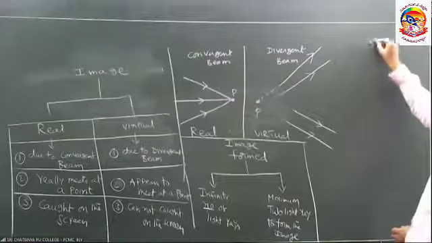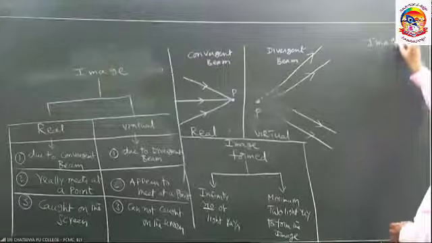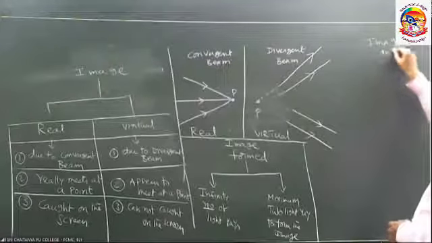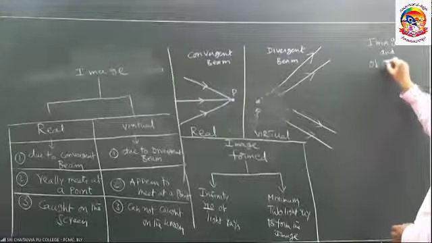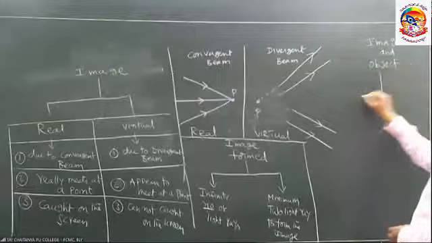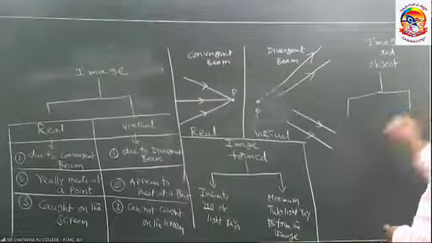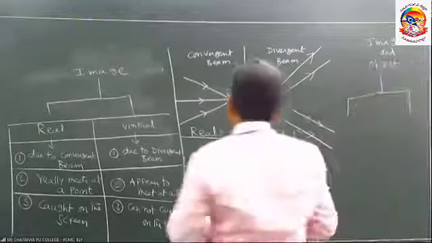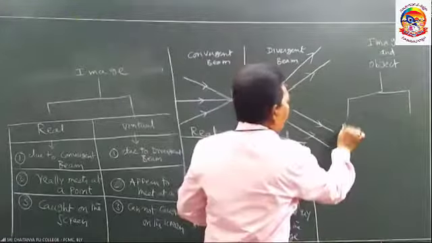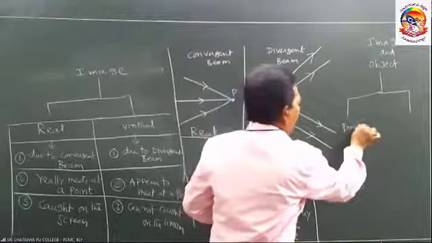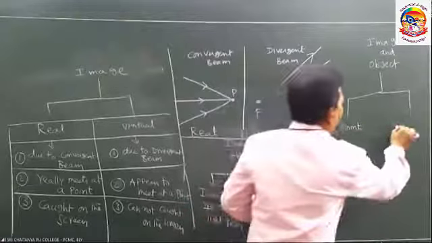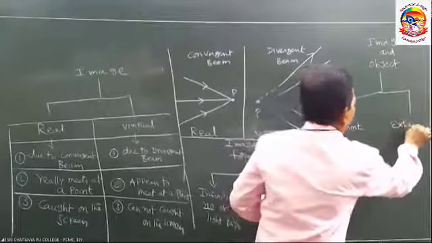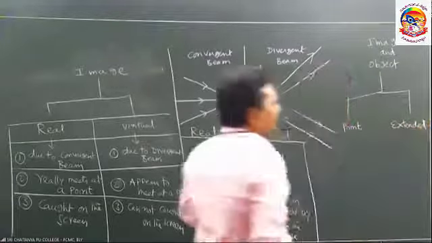One more thing. The image and object may be point object, point image, extended object, extended image.